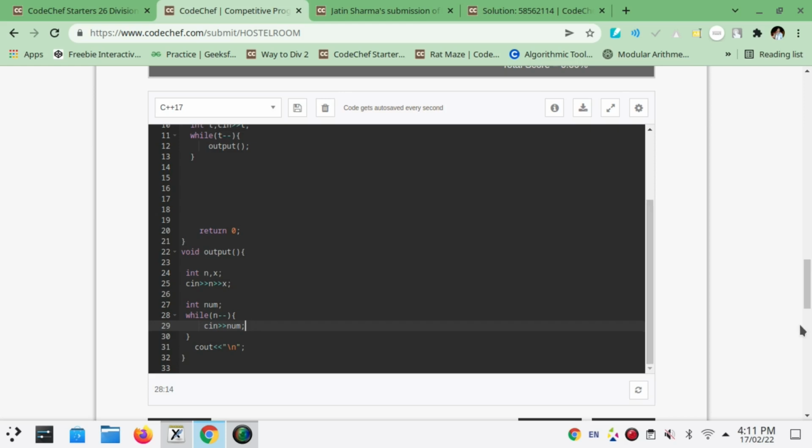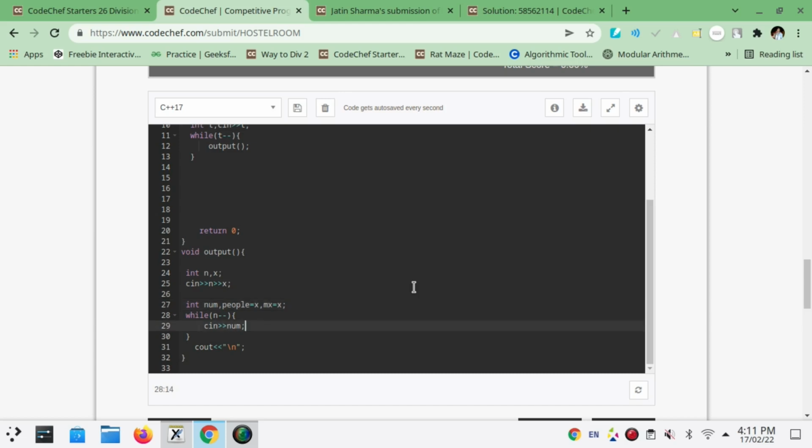Okay guys, and now we need a variable to store the people at any moment of time. So int people, and initially people are x. We also need a variable to store the maximum number of people at a time, and initially x people are there. It means that maximum people initially were x.